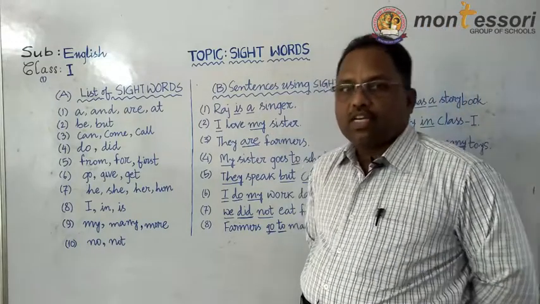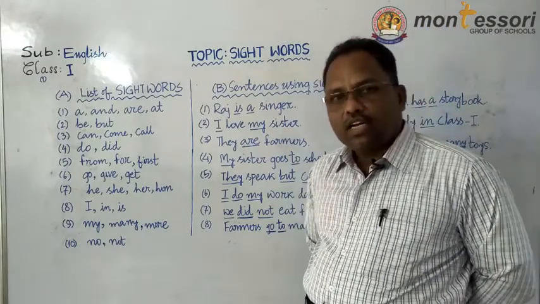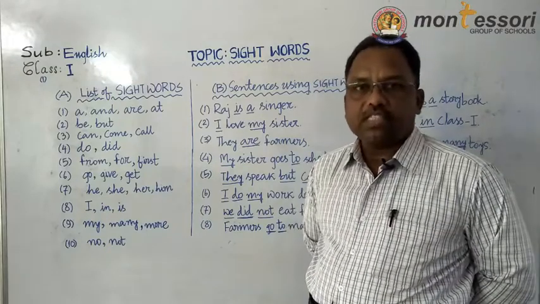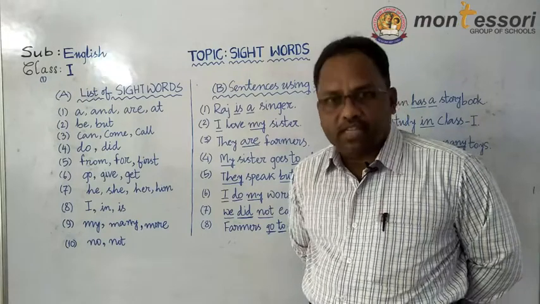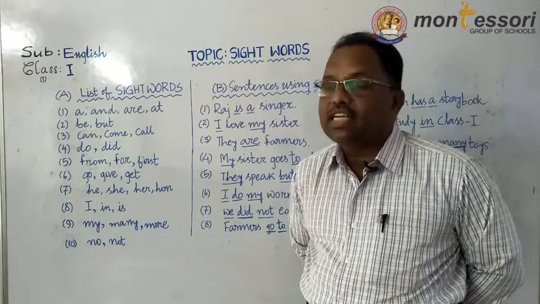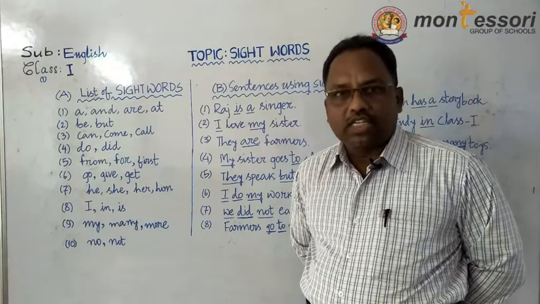Now, first let us know what are sight words. Sight means which appears, which we can see, and words.